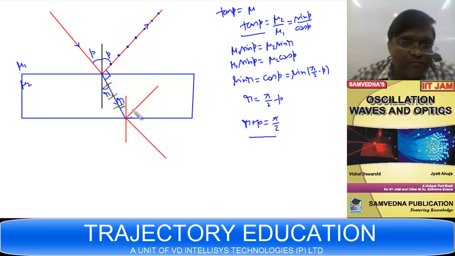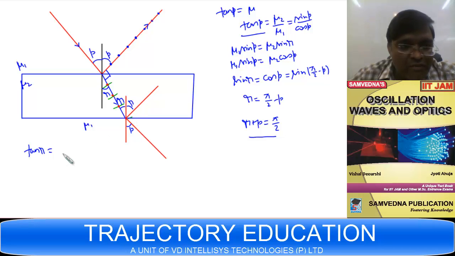Now we have to check whether the Brewster condition is satisfied over here or not. If this is R, this will also be R, and this will of course be P. The Brewster condition is satisfied if tan R is mu 1 by mu 2.